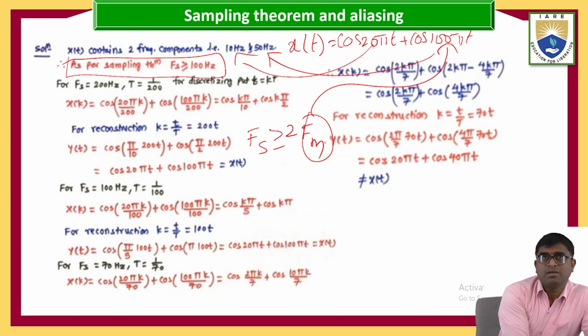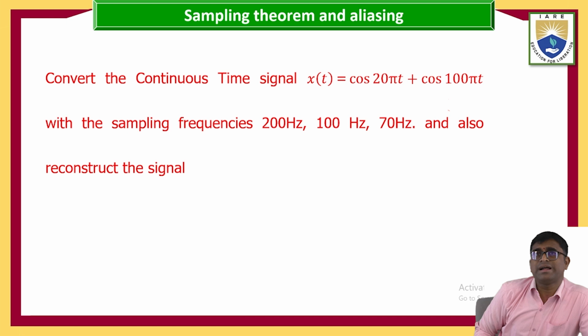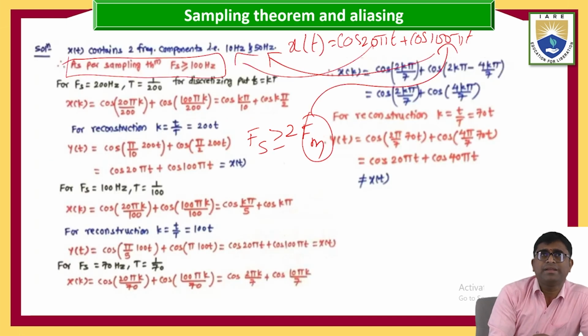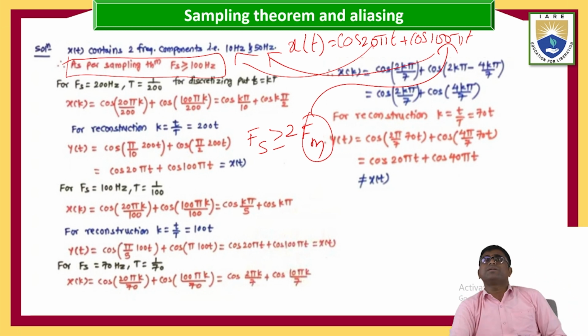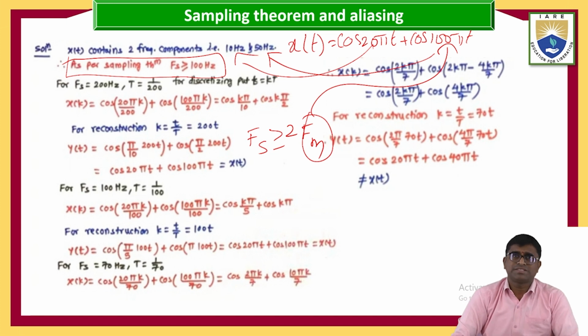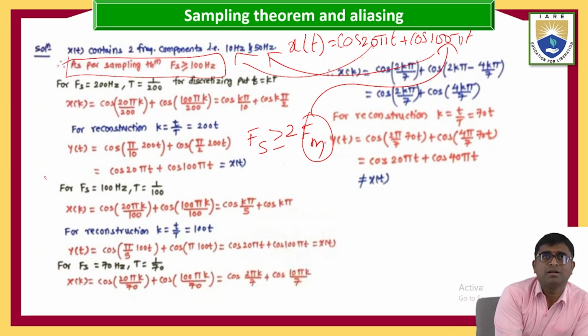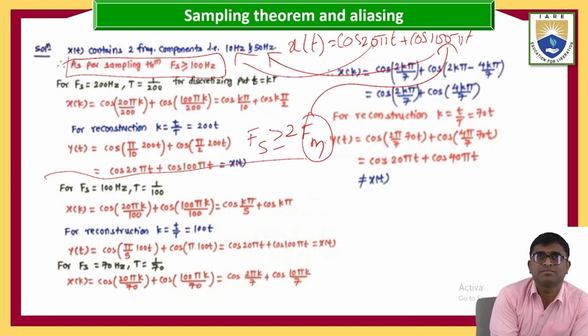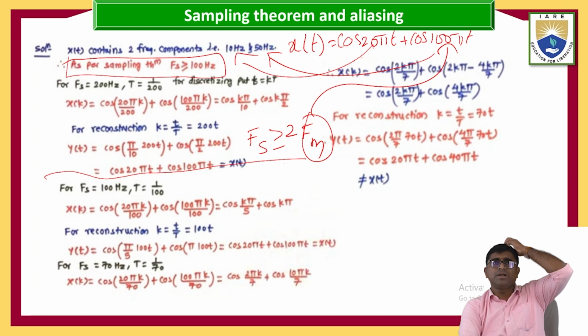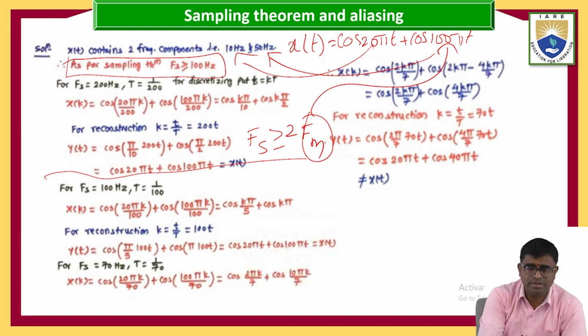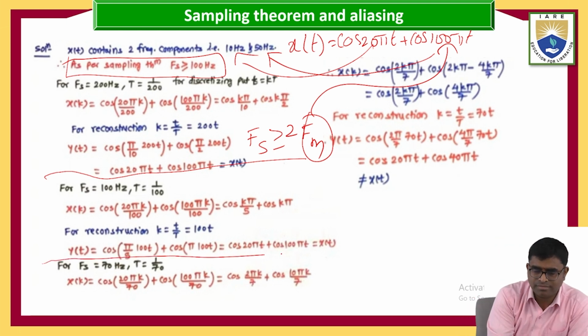Okay. What is the question asking? The sampling frequency with different values, that is 200, 170. So here I am taking f of s, first case is 200 Hz. That is nothing but up to here first case. Okay, 200, 170, which is here the second case.